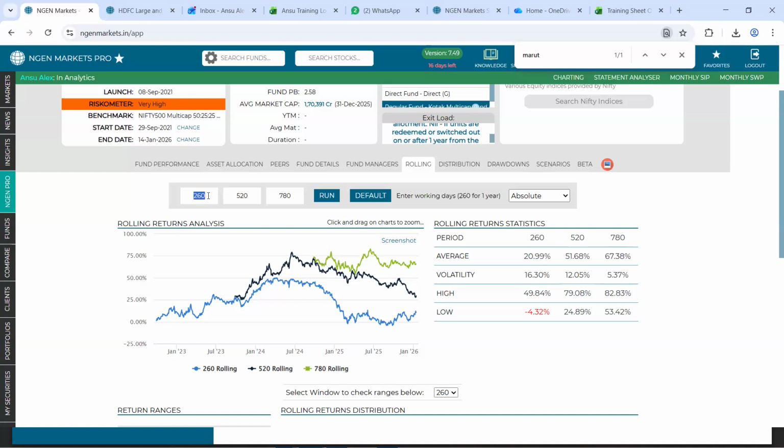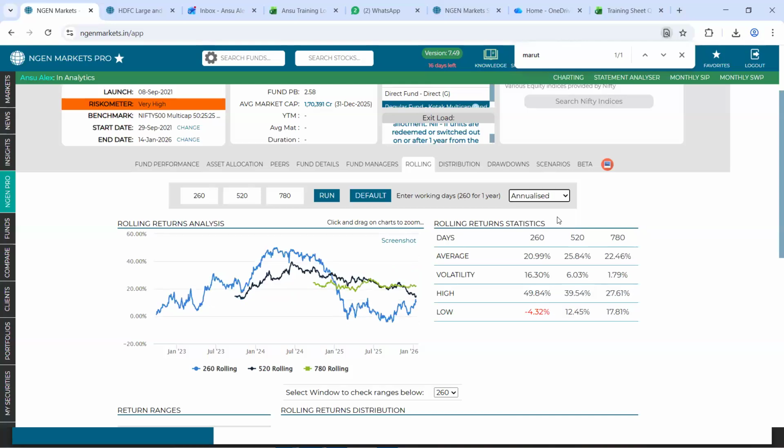However, you have an option to edit these rolling windows on your end as well. In addition to that, you can view this data not just on an absolute basis, but also on an annualized basis. And for the same, you can view the statistical data and also the graphical data. Talking about the statistical data, we could see right here